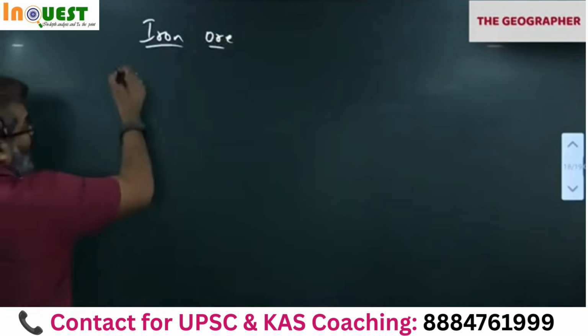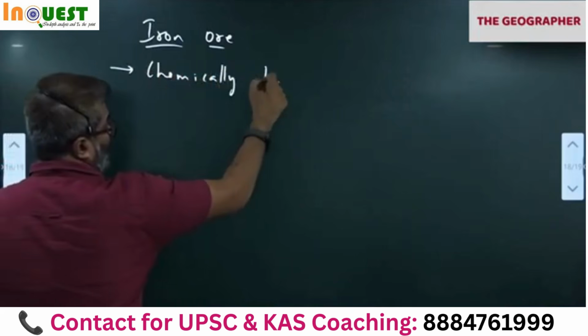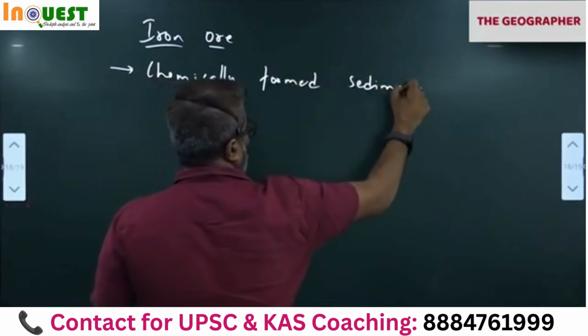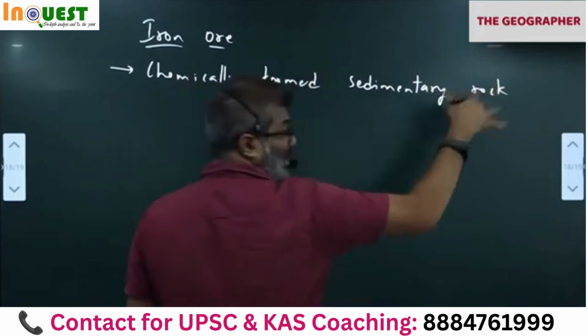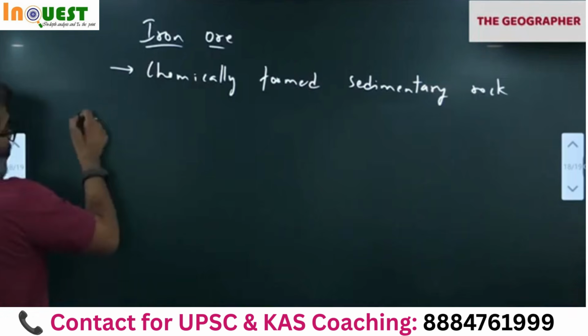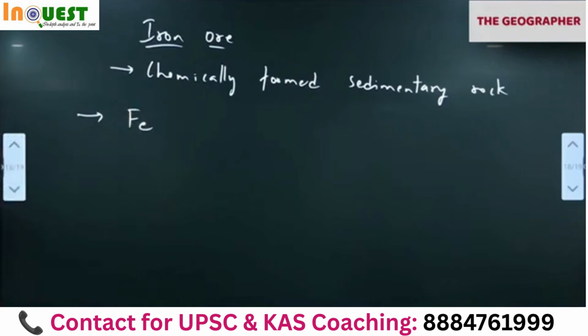It is a chemically formed sedimentary rock. Means what? It forms from the sediments of other rocks. So, on earth, iron is the most abundant mineral. If you take the entire earth, the most abundant mineral is iron. Rocks and all contain iron.